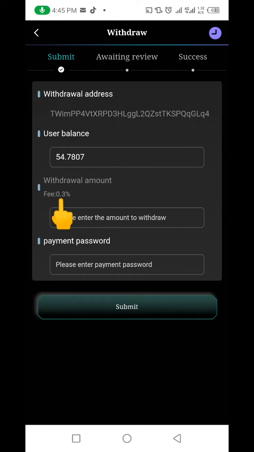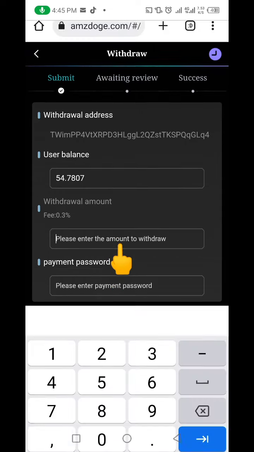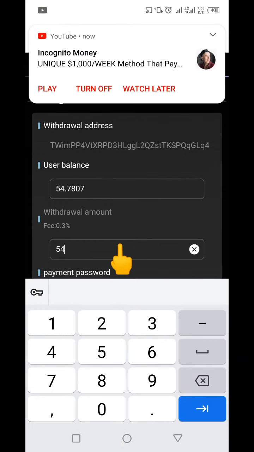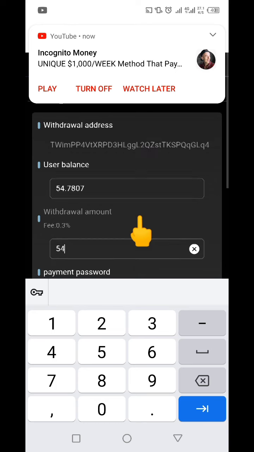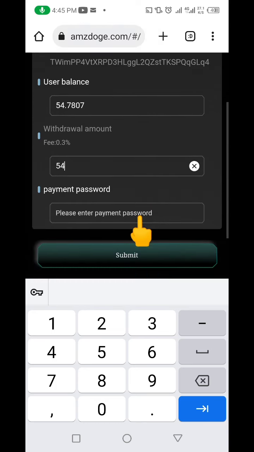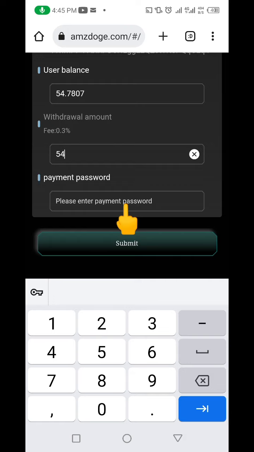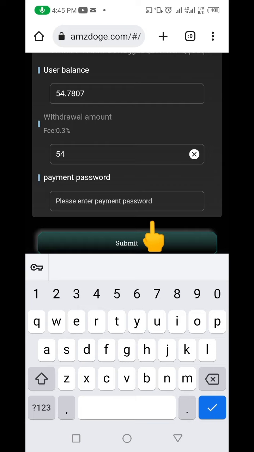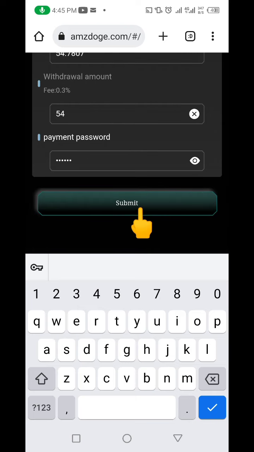Now the withdrawal fee is actually 0.3%. So what I'm going to do now is enter the amount that I want to withdraw. I'm going to put 54 here. Sorry about this. Then I'm going to scroll down and put in my payment password here. Let me quickly put in my payment password, and then I'm going to click on submit.